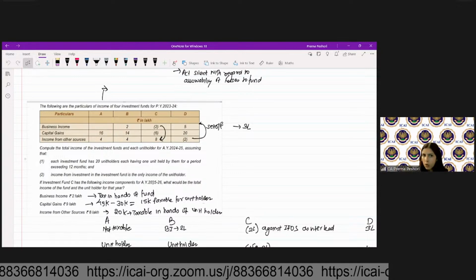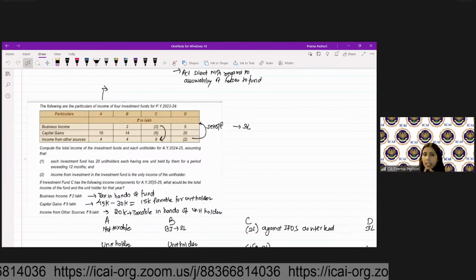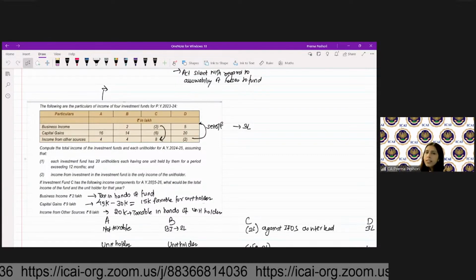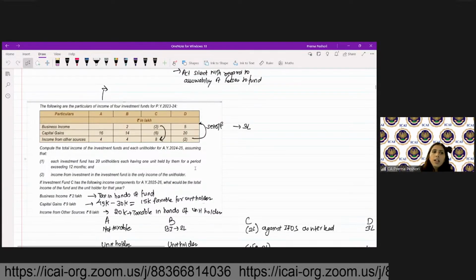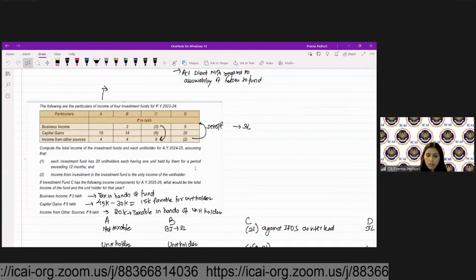Business income is not there in A. Capital gains and income from other sources is there. So in whose hands will it be taxable, students? Whether it will be taxable in the hands of A or in the hands of the unit holder?